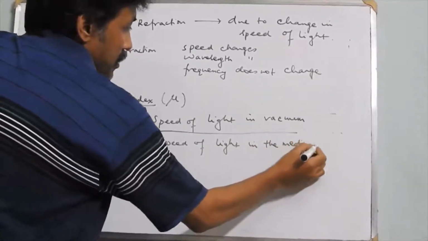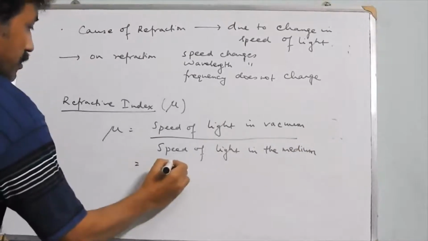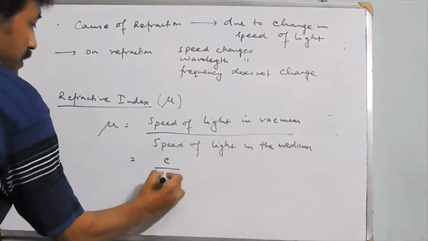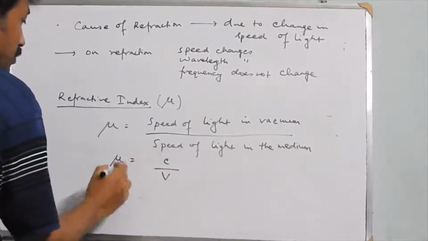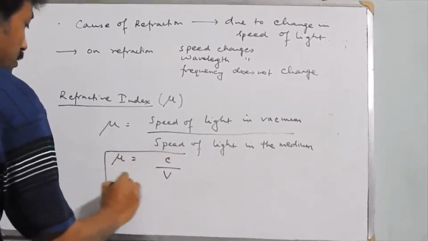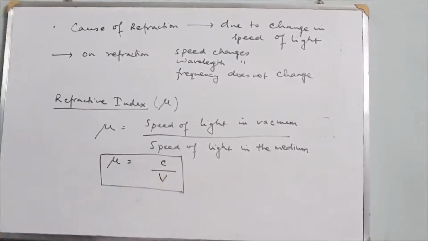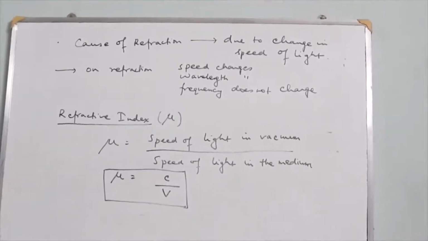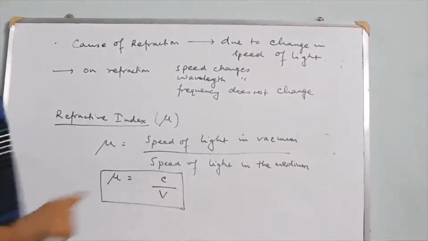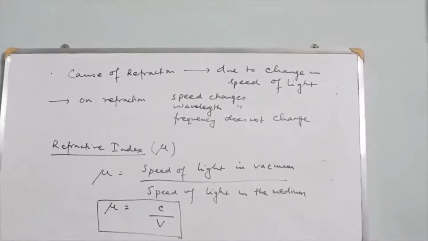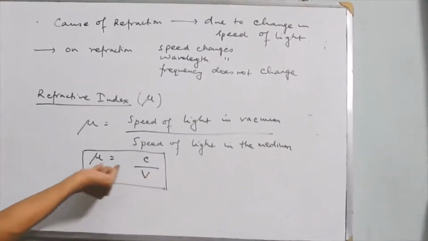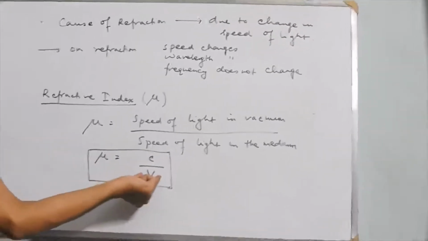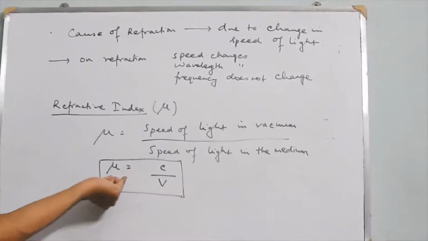If I denote the speed of light in vacuum as small c, and the speed of light in the medium as v, then you can see that mu equals c by v. The speed of light in vacuum is a constant, approximately 3 into 10 to the power 8 meter per second. So refractive index is inversely proportional to the speed of light. That means if the speed of light is more, the refractive index is less, and vice versa. So in a rarer medium, the speed of light is more, so it has less refractive index.